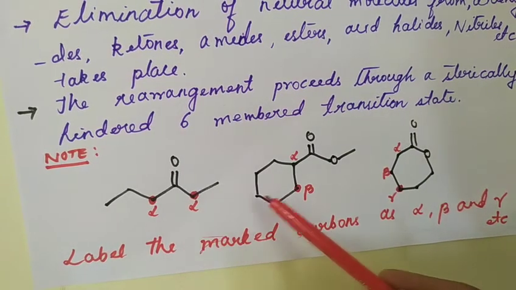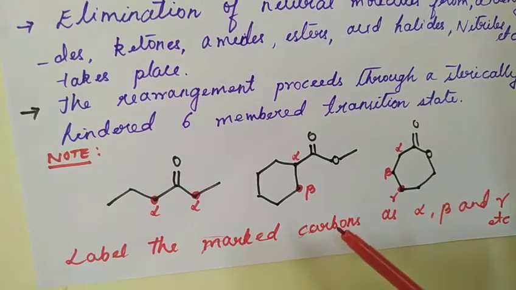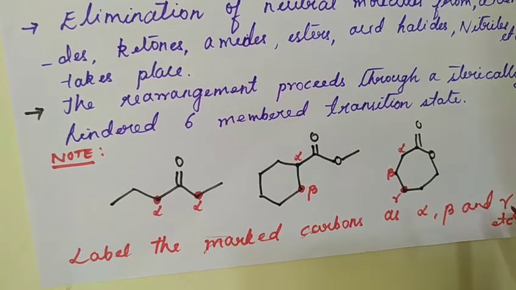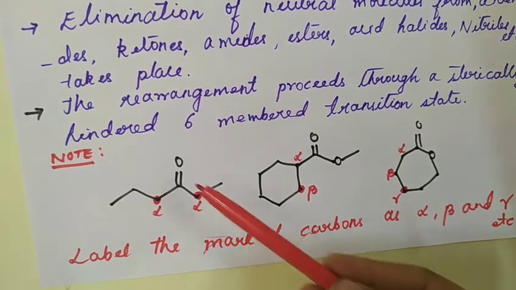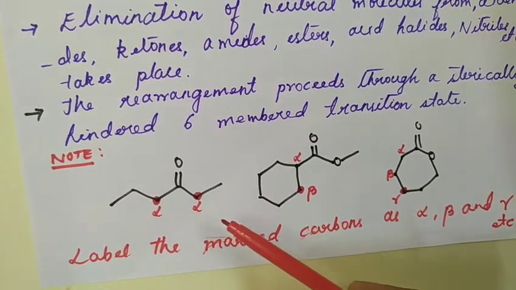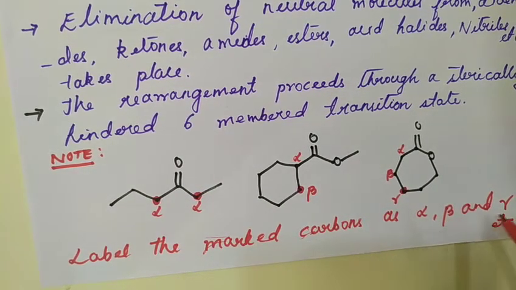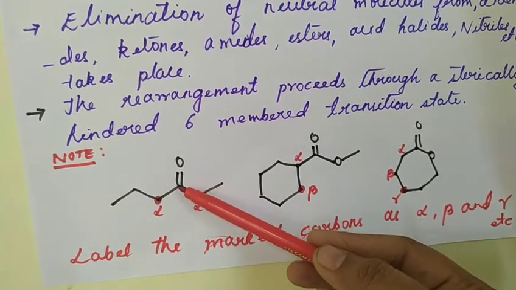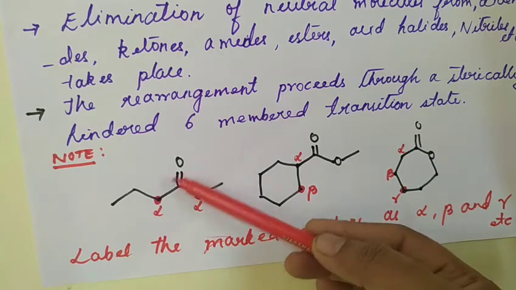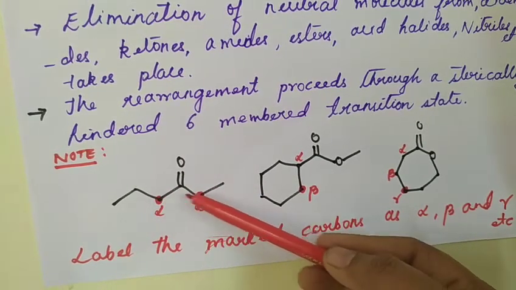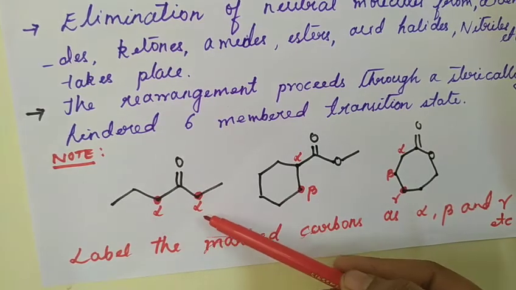And these examples are given for you to understand how to label the carbon atoms as alpha, beta and gamma respectively. And you can see this structure. Whenever you label the carbon atoms as alpha, beta and gamma, you have to identify the functional group first. The carbon atom next to the functional group is taken as alpha here, right? So these marked carbon atoms are taken as alpha.